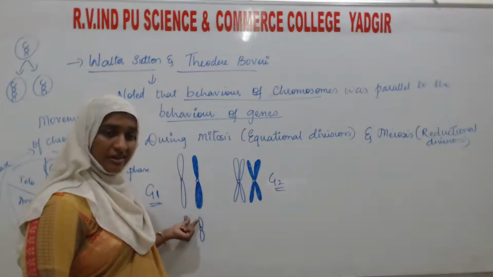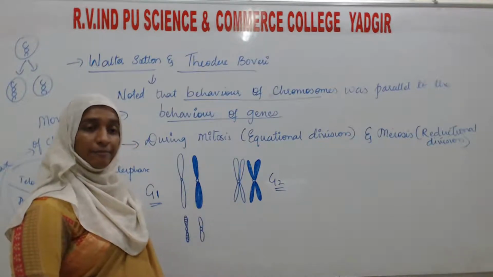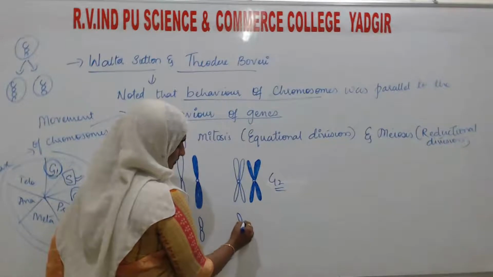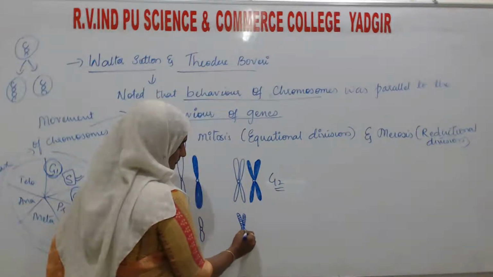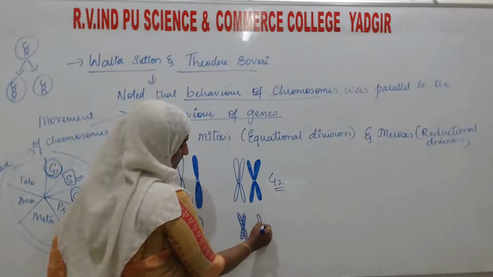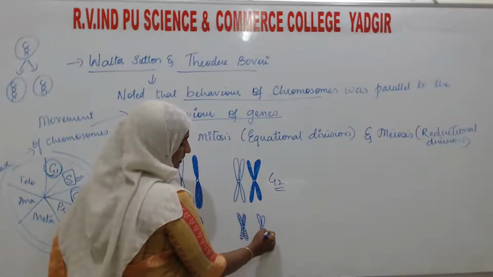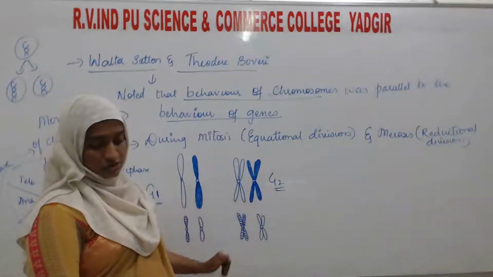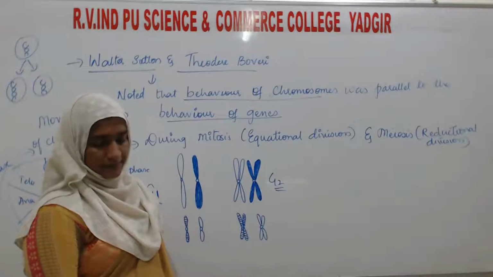Here it is singly present, there it is present in pairs. In this manner the chromosome will appear when the G2 phase occurs.